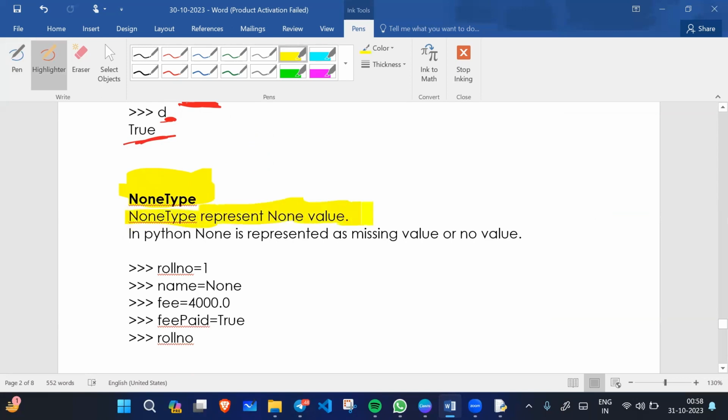None data type represents none value. In Python, none is represented as a missing value, or we can say no value. If there is no value, then we can use the none data type.